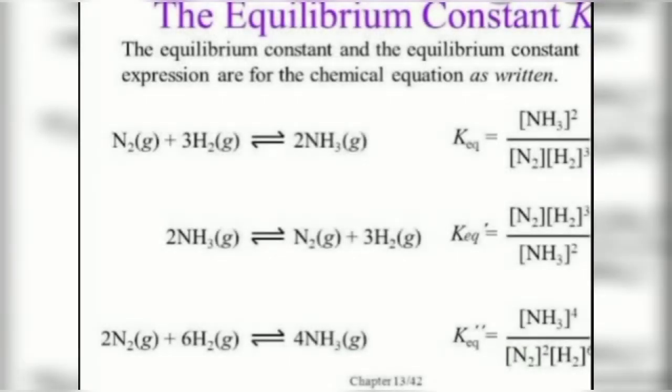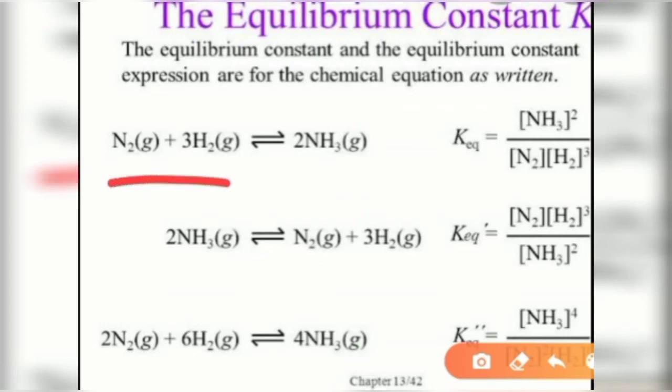Okay, now how can you write equilibrium constant or the Kc expressions? There are a few examples in front of you. In the first example, these are reactants on the left hand side, these are products on the right hand side. And how are you going to write Kc or the Keq? Eq means equilibrium expression. So these are products, so we have written product values on the numerator side, and these number of moles will become power over here.